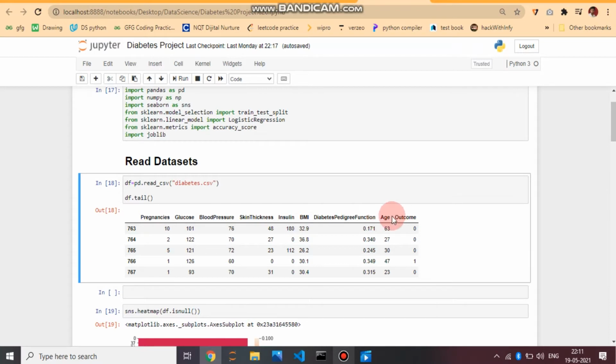So according to these 8 data, we can train our model so that we can get a result of whether a person is diabetic or not.